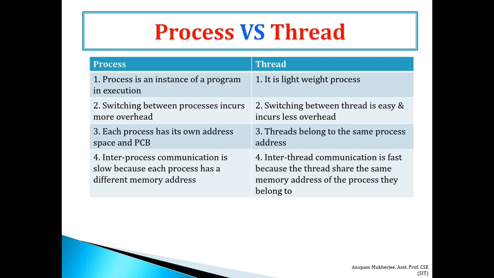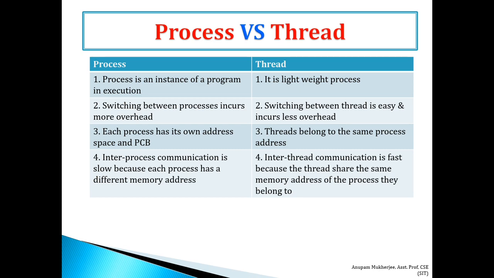What is the basic difference between process and thread? First, as the definition suggests, a process is an instance of a program in execution, and a thread is a lightweight process. Second, switching between processes incurs more overhead; it is a much more complicated task and takes much more time, while switching between threads is an easier task and incurs less overhead.